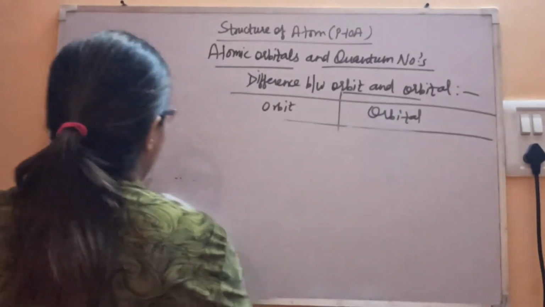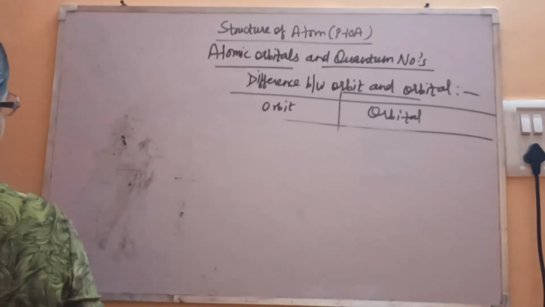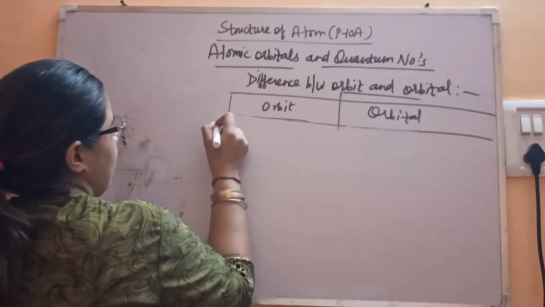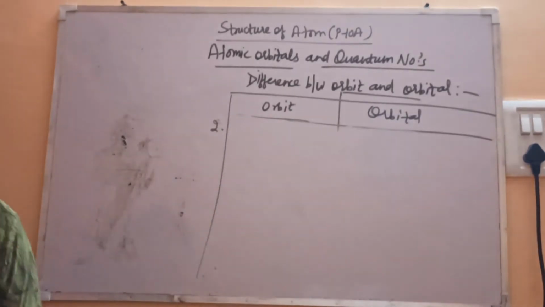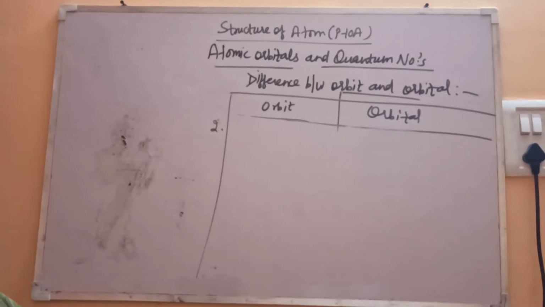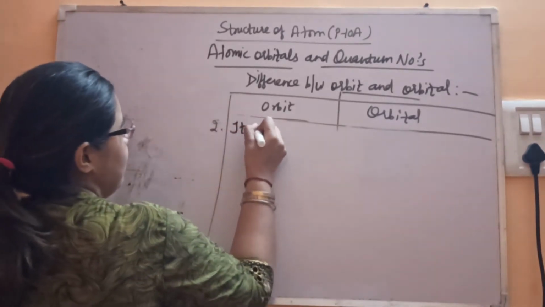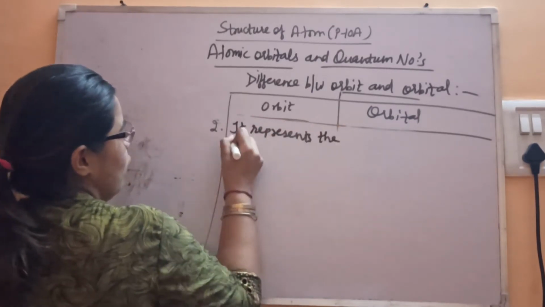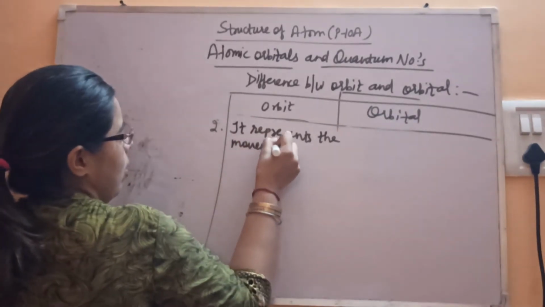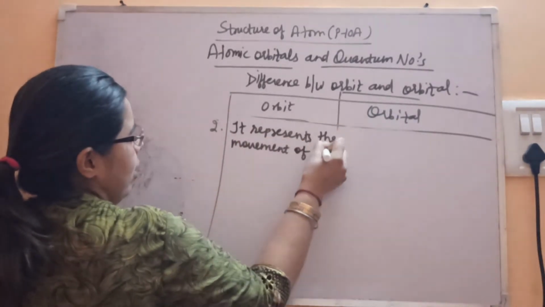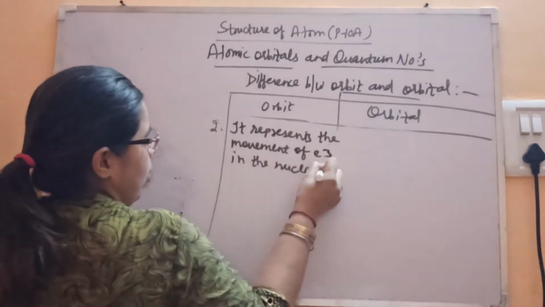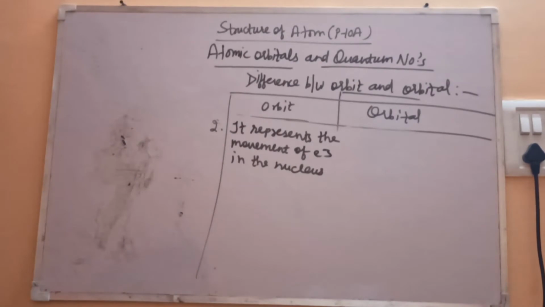Second point of difference. An orbit represents the movement of the electron around the nucleus in a plane.